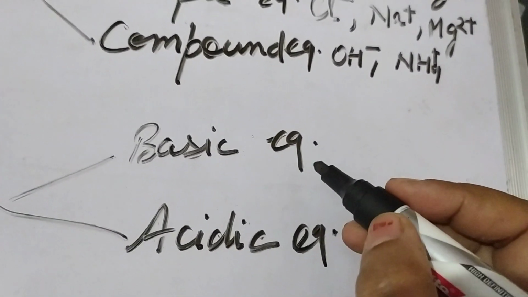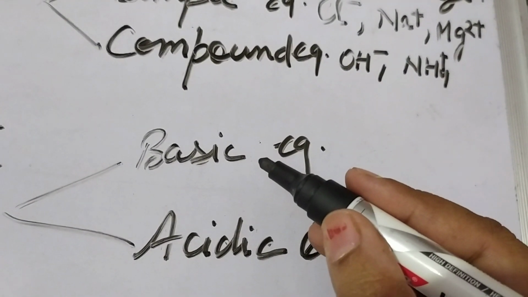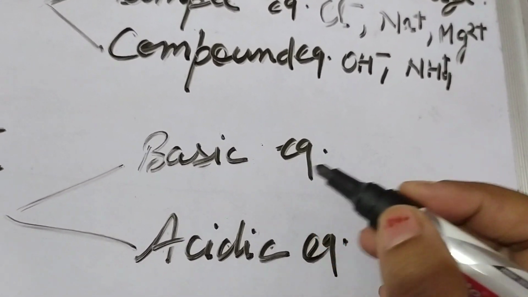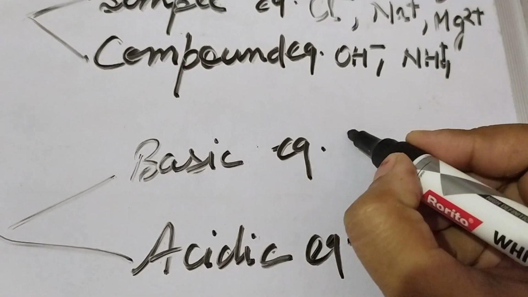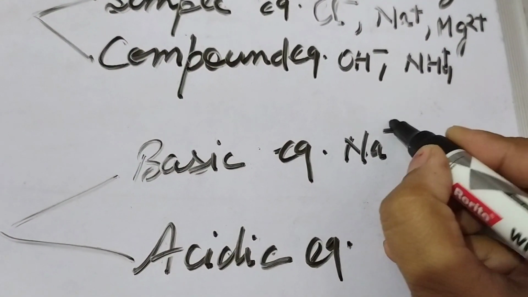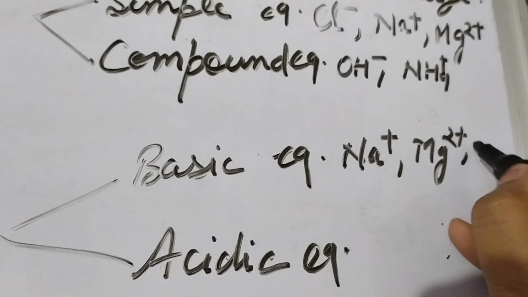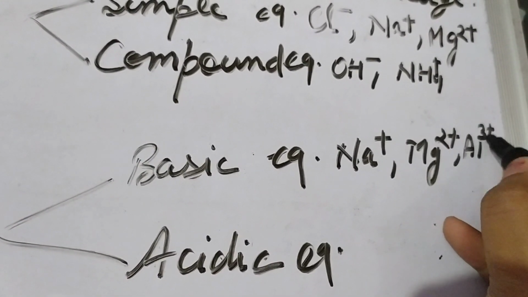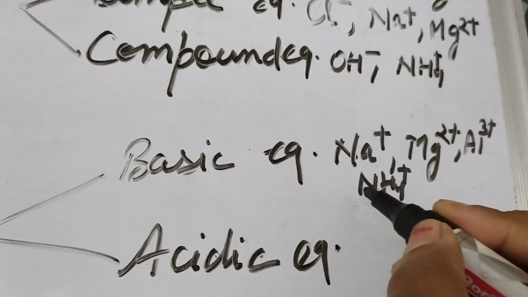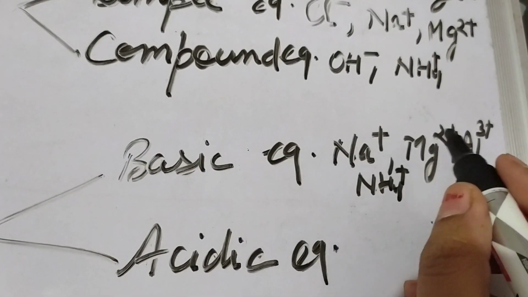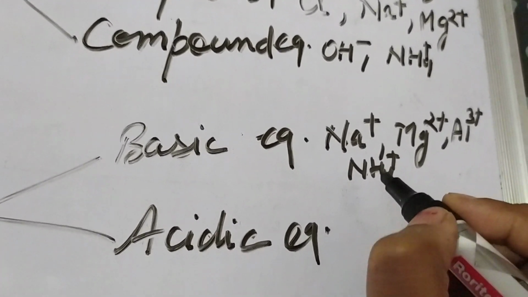Another classification is basic and acidic radicals. Basic radicals means cations. Basic radicals always carry a positive charge, like Na positive, it is a basic radical. Mg2 positive is a basic radical. Al3 positive is a basic radical. NH4 positive is a basic radical. Here radicals which contain positive charge are called basic radicals. They are also called electropositive radicals.